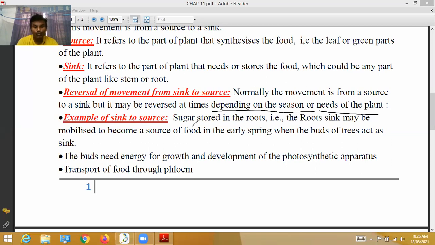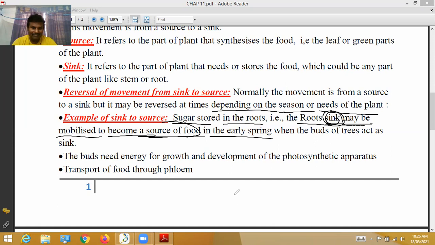Example of sink to source: sugar is stored in the root. The roots, a sink, may be mobilized to become a source of food. Okay, so under some conditions, roots act as a source of food material. That is, roots store the food material, and under some conditions it may be mobilized to become a source of food in early spring. Early spring means what?